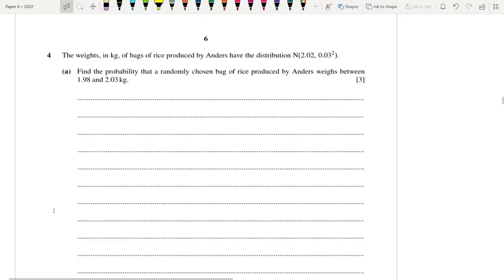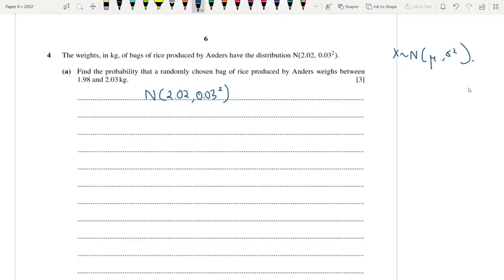So this is a question on normal distribution. The weights in kg of bags of rice produced by Anders have the distribution N(2.02, 0.03 squared). All right. So we know that basically a normal distribution is like this, mu and sigma square basically. So that's the variance. Sigma square is variance, but 0.03 is the standard deviation.